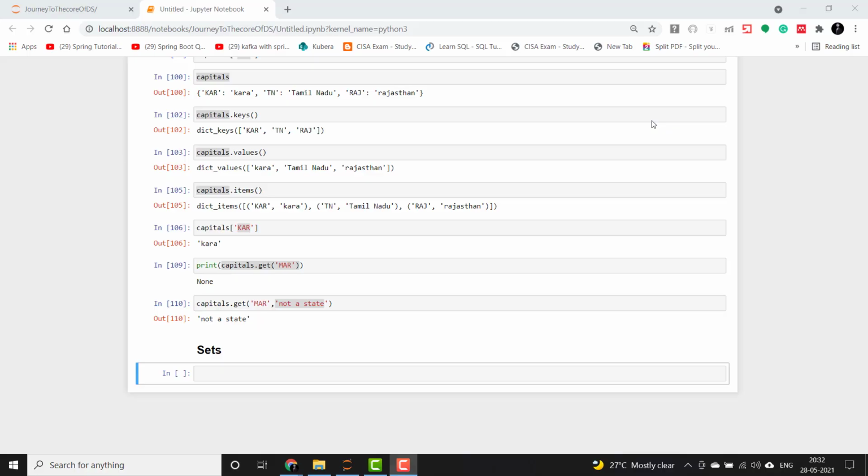Let's now move on to sets, guys. Sets are mainly used to eliminate repeated numbers in a sequence list, and are also used to perform some standard set operations. They are declared by using the set function, which will initialize an empty set. You can also initialize a set using some values to declare a set with elements. We will see both the cases here. Let's declare one set. This is an empty set in our case. We will print it and we will print the type also.